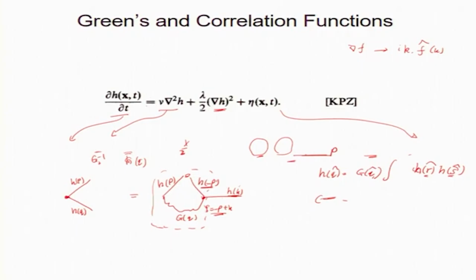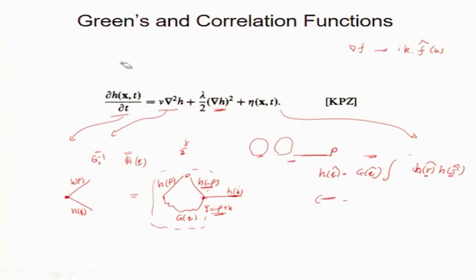So, we can do a similar thing to what we did for the Navier-Stokes equation. I want to convert this to Fourier space. So, let us convert it to Fourier space. I am going to write h of k, in fact h of k omega.